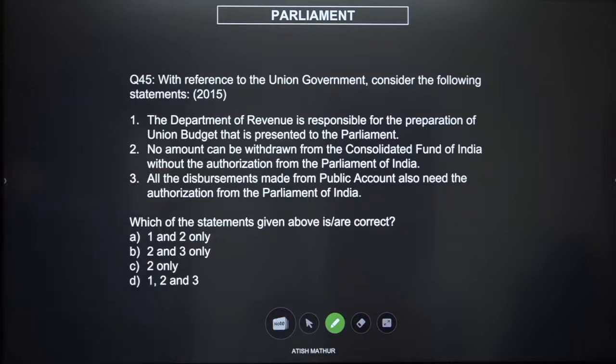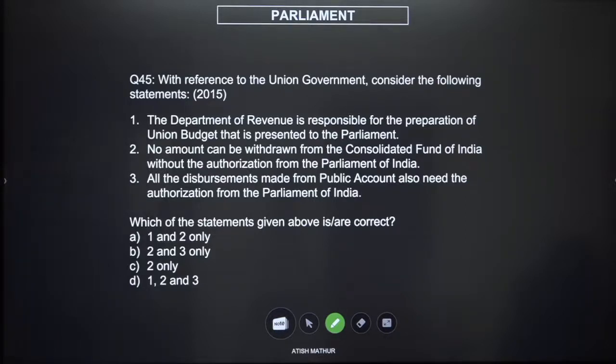Very good question because it checks your basic principles of democratic mandate and parliamentary democracy. Read the question very carefully and see if you can answer this. The Department of Revenue is responsible for the preparation of the union budget, right?